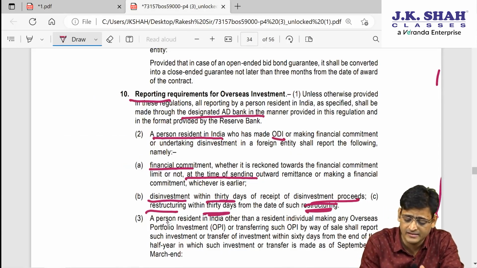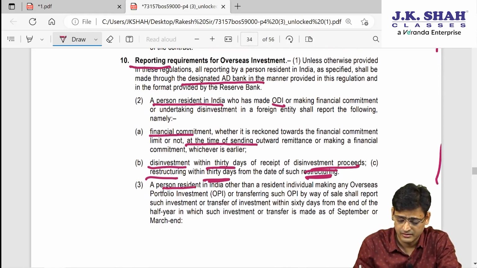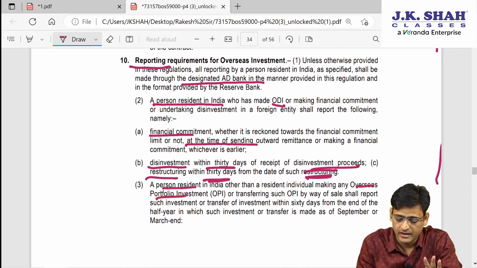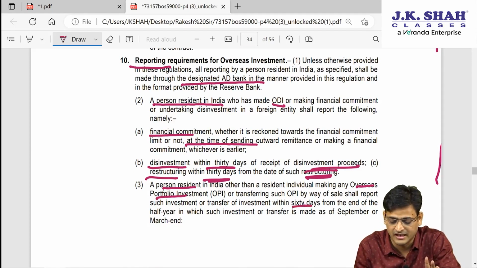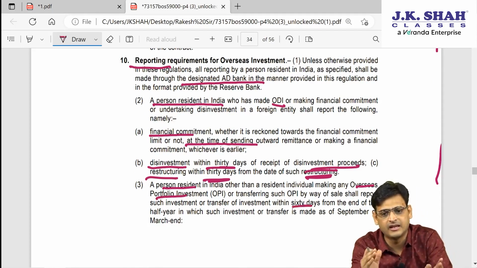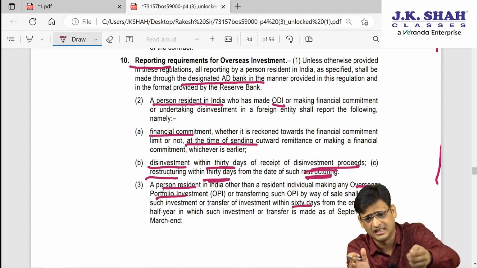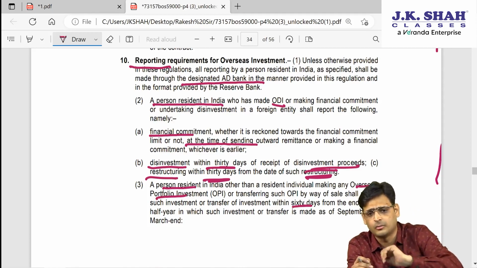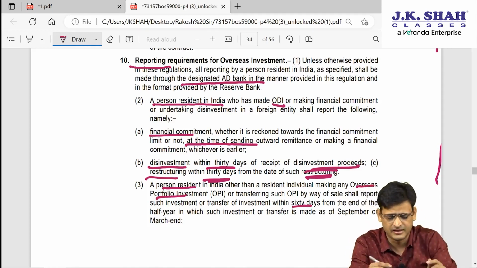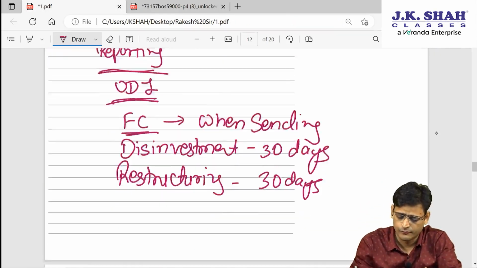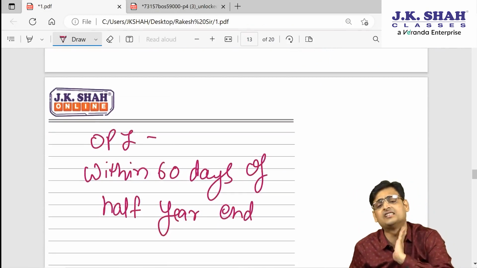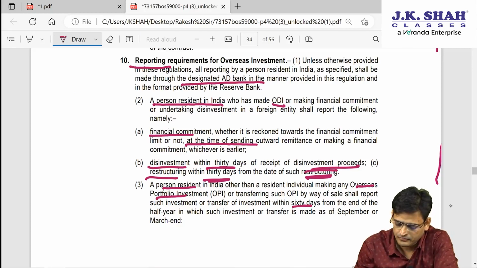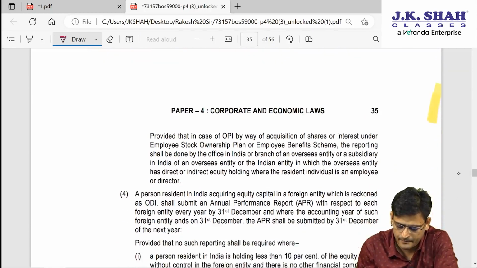Then for OPI, they are saying that a person resident in India who is not a resident individual and who is making OPI will do reporting within 60 days from the half year end. The first half year is April to September, so within 60 days from the September end for OPI, and the second is October to March, so within 60 days from 31st March. So for OPI, reporting will be within 60 days from the half year end. This is the reporting.